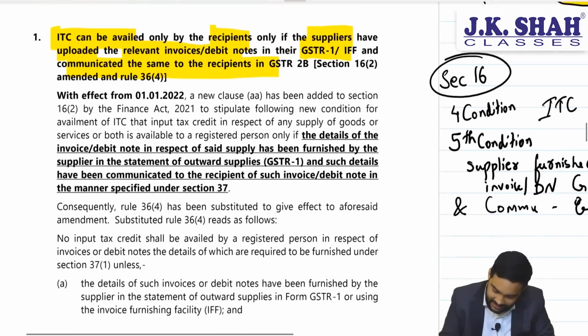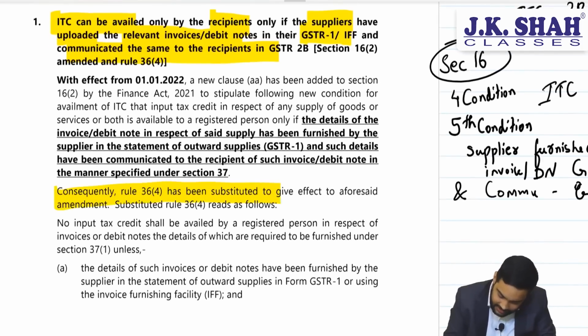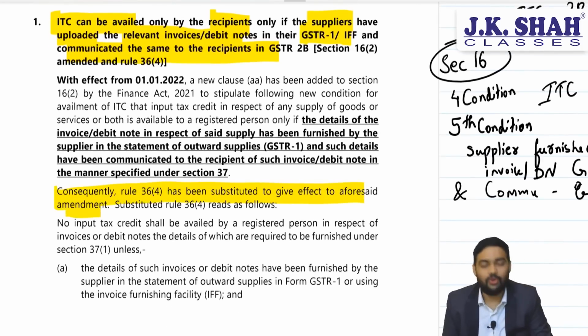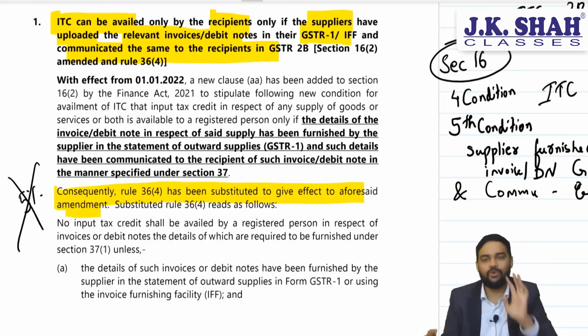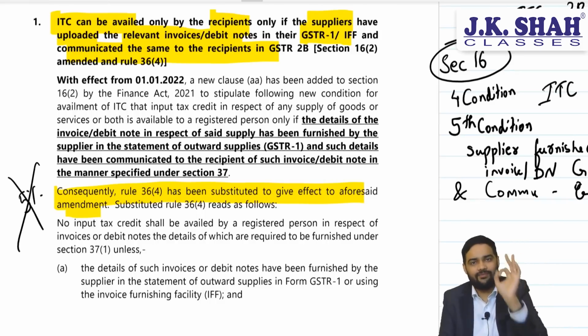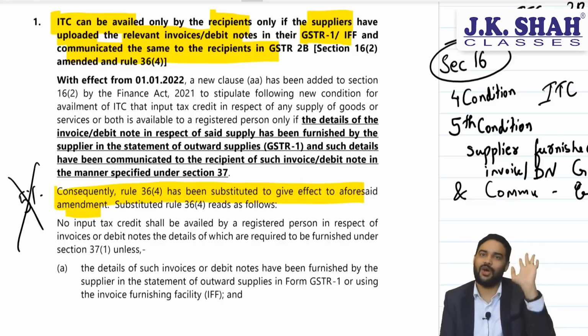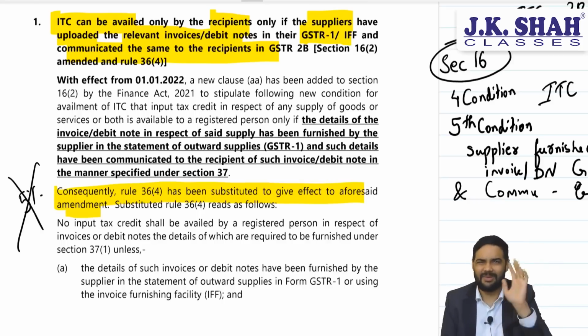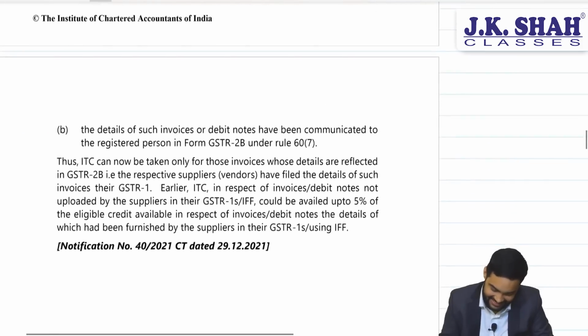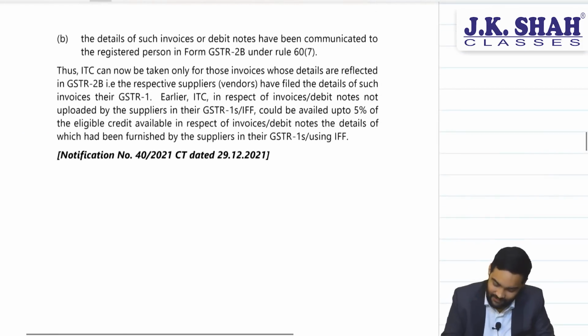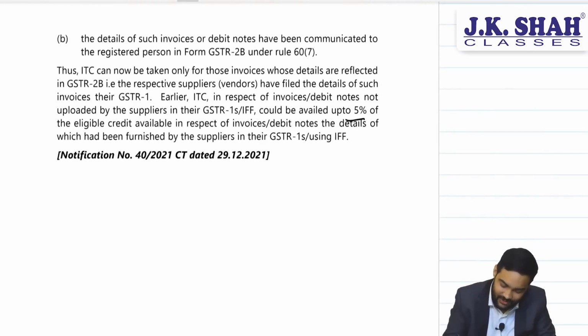Plus that same thing has come under rule 36(4). So that earlier 5% point is now deleted. Now you directly check. If supplier has furnished, you will get ITC. If he has not furnished, no ITC. Simple. Okay. So 5%, this is now not there.